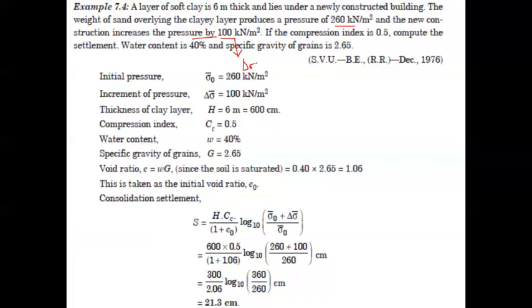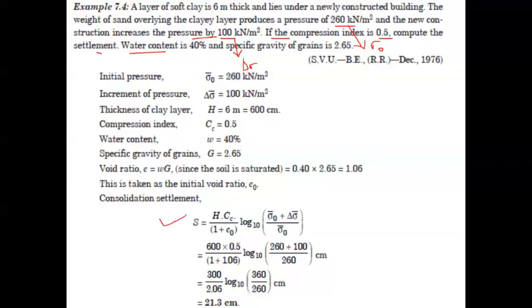It is nothing but the change in the pressure, whereas the value of 260 is due to the soil itself. It is sigma naught, the initial overburden pressure that was acting on the soil before the construction of the building. If the compression index Cc is given as 0.5, compute the settlement. Water content is also given as 40%, and the specific gravity of the soil grains is given as 2.65.